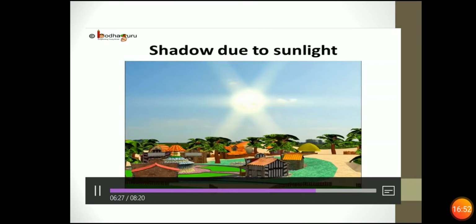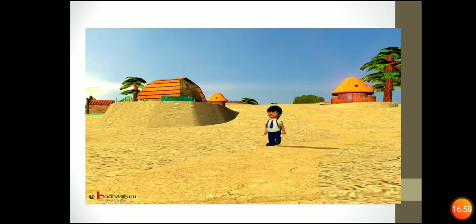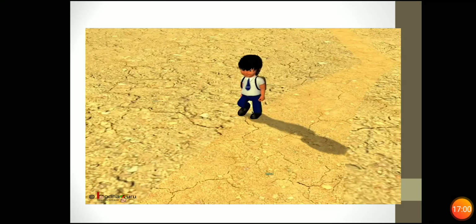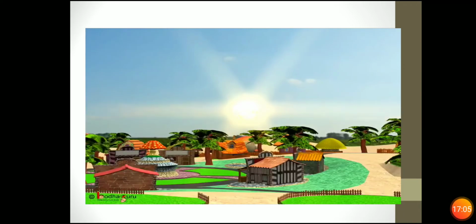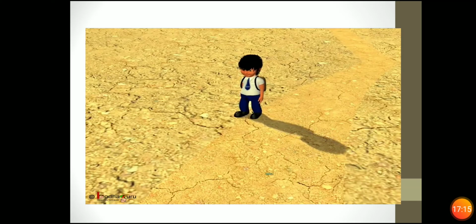Now let us see how shadows are formed due to the sunlight. The sun is the source of the light. The boy is the opaque object which obstructs the light and hence his shadow is formed. The ground is the screen or the surface on which the shadow is formed. If we observe, in the morning the shadow is the longest.